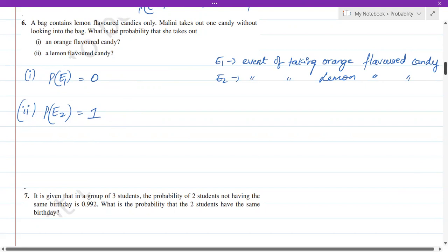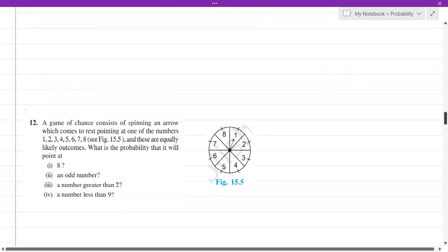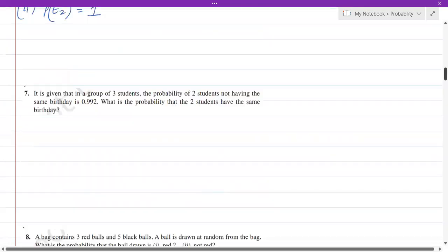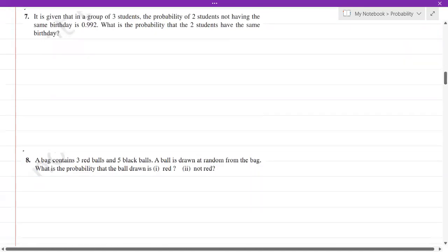So let's get into the next question, the seventh one. It is given that in a group of 3 students, the probability of two students not having the same birthday is 0.992. What is the probability that these two students have the same birthday?